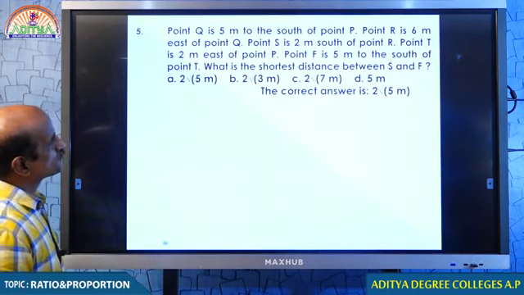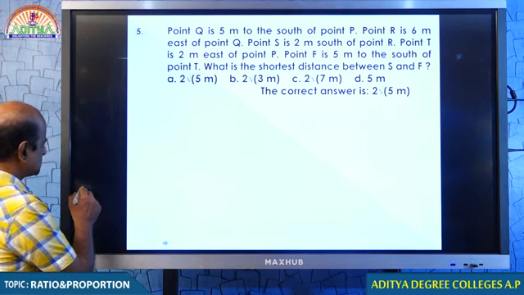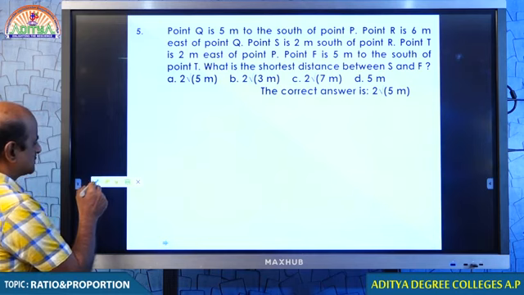Question number 5. Students, just look, here is the direction. In this question, we have to see how the direction should be taken.